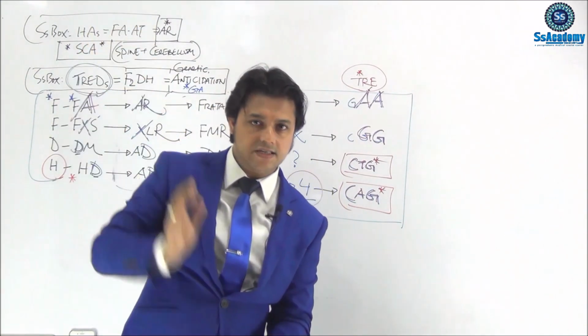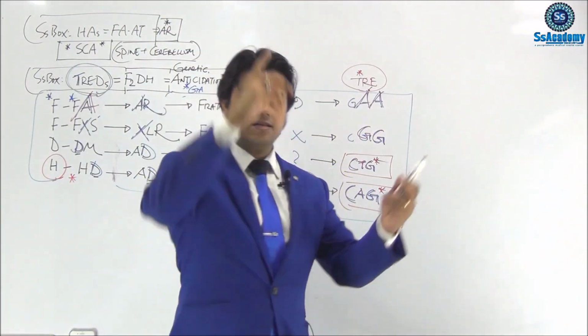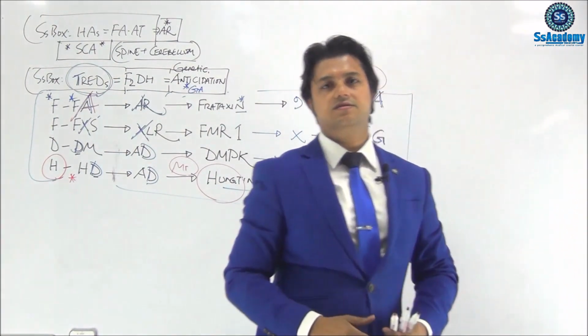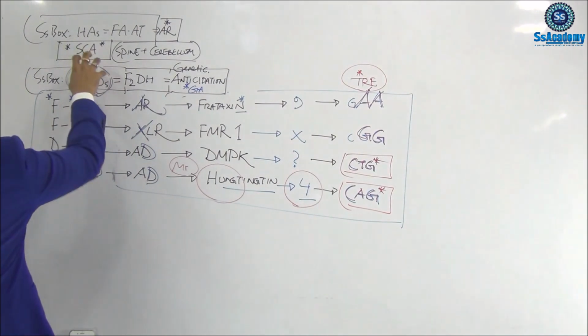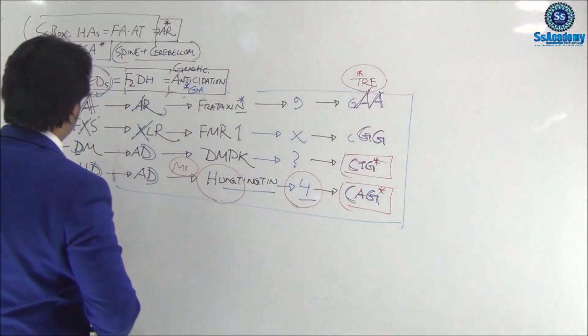The repetitions increase in successive generations, with earlier age at presentation and more severe forms. This is called genetic anticipation, which is seen in trinucleotide repeat expansion disorders. I hope you got it.